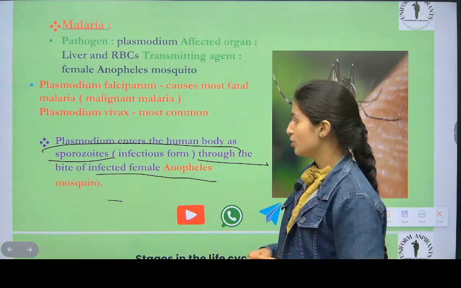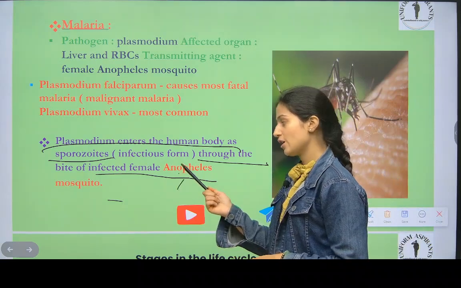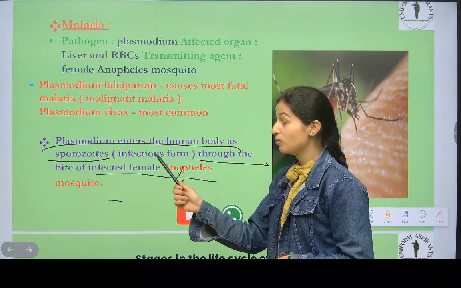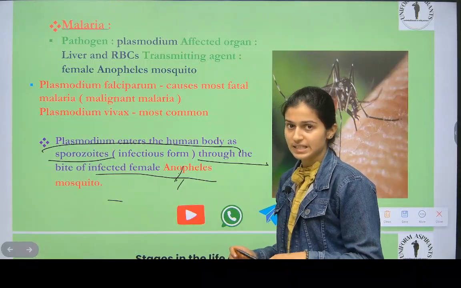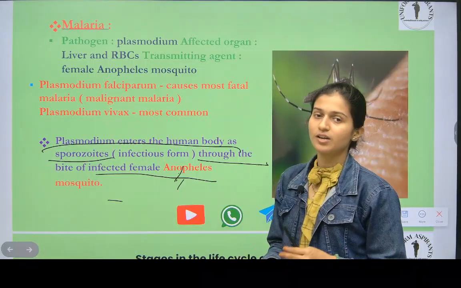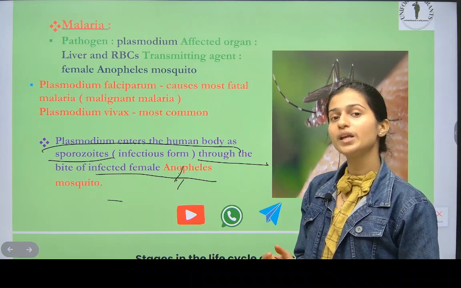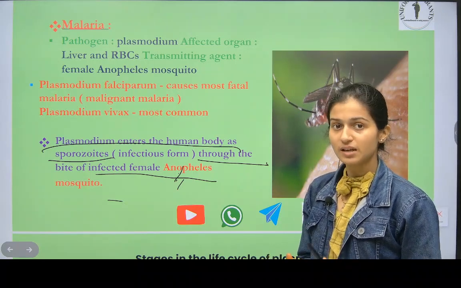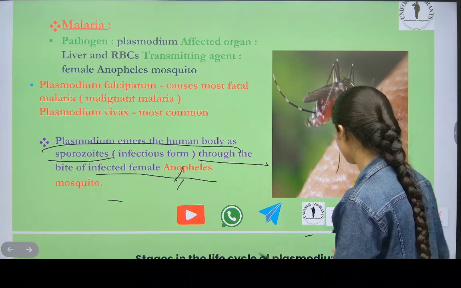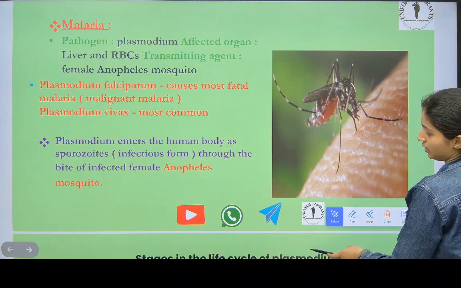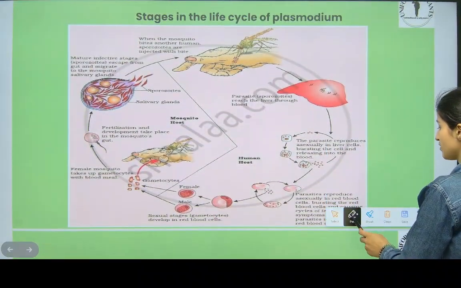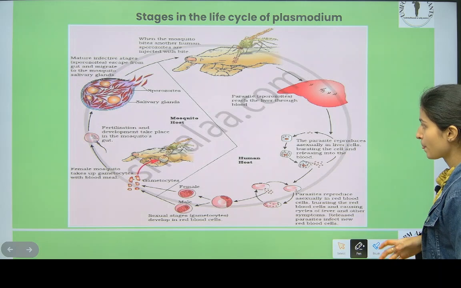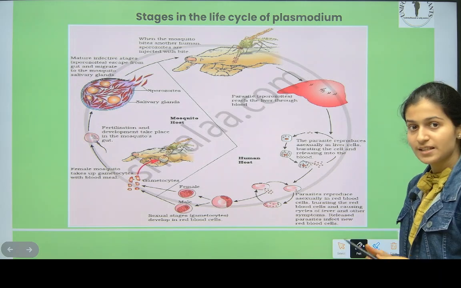Through the saliva of the Anopheles mosquito, they enter the human body and start dividing asexually, and then after going into the blood, after some time they divide sexually also. Now see here, female Anopheles, remember this. This stage is given in the life cycle: it enters the human body as sporozoites.